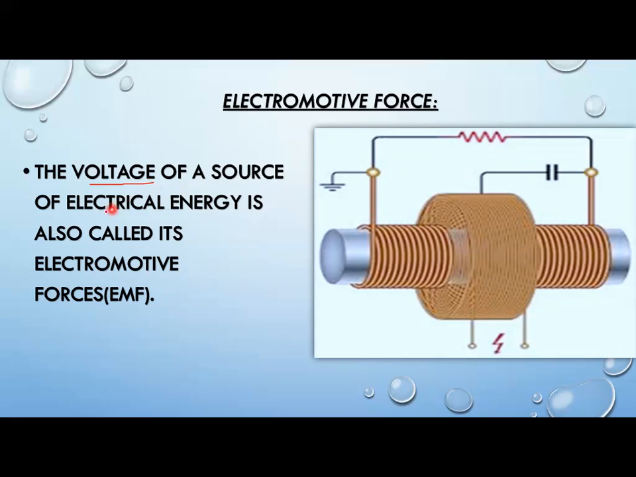Okay, the voltage of a source of electrical energy means the voltage being provided from the source of electrical energy is also called its electromotive force. The voltage will also be called electromotive force, that is, of a source of electrical energy. So what is electromotive force? The voltage of a source of electrical energy is also called its electromotive force, right?